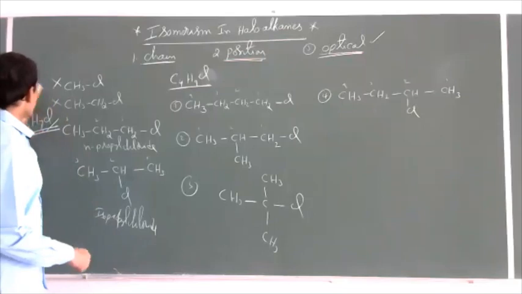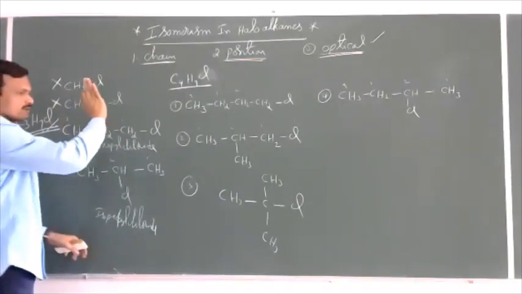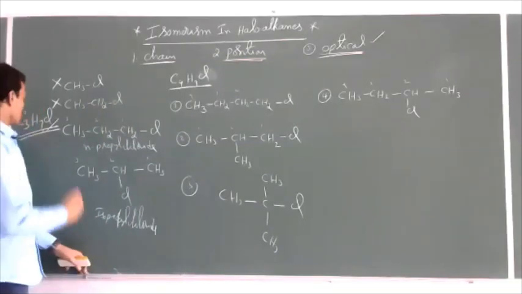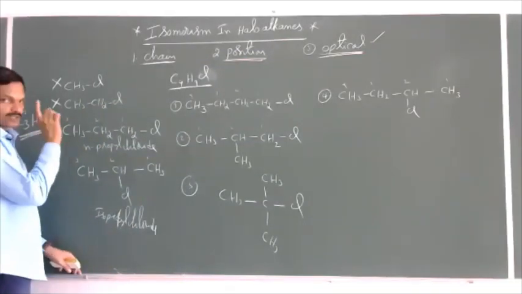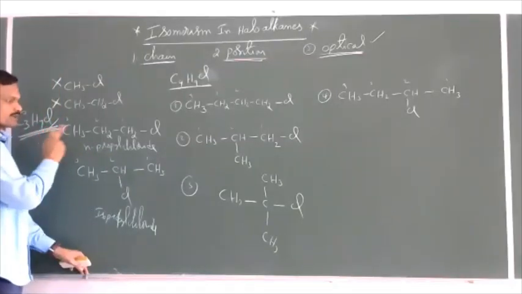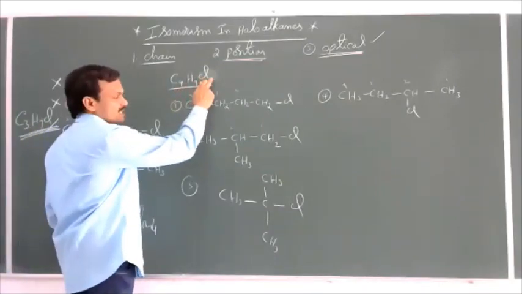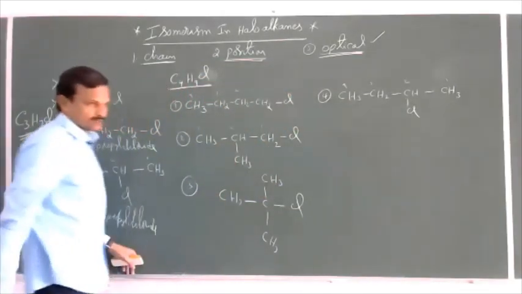C4H9Cl. So haloalkanes with 1 carbon and 2 carbons cannot exhibit structural isomerism. Minimum 3 carbons are required to exhibit structural isomerism in haloalkanes. With the C3H7Cl formula, we can get 2 isomers only. With the C4H9Cl, we can get 4 structural isomers.